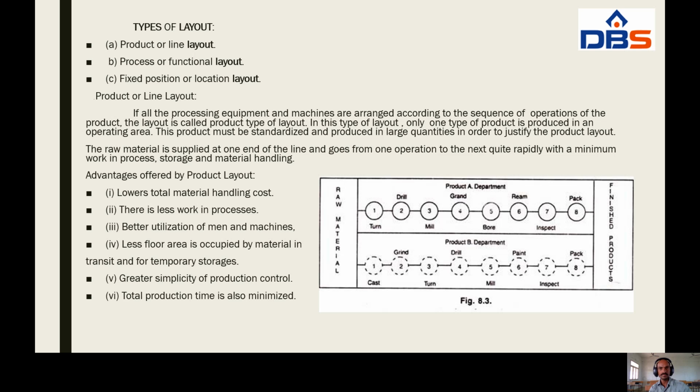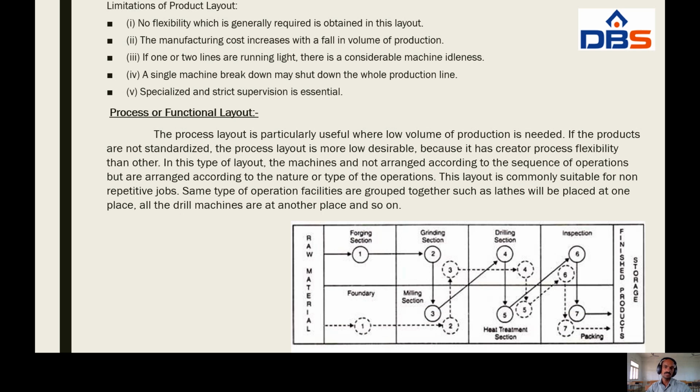And the next one, disadvantages of product layout. No flexibility, which is generally required, is obtained in this layout. And the next one, the manufacturing cost increases with a fall in volume of production.